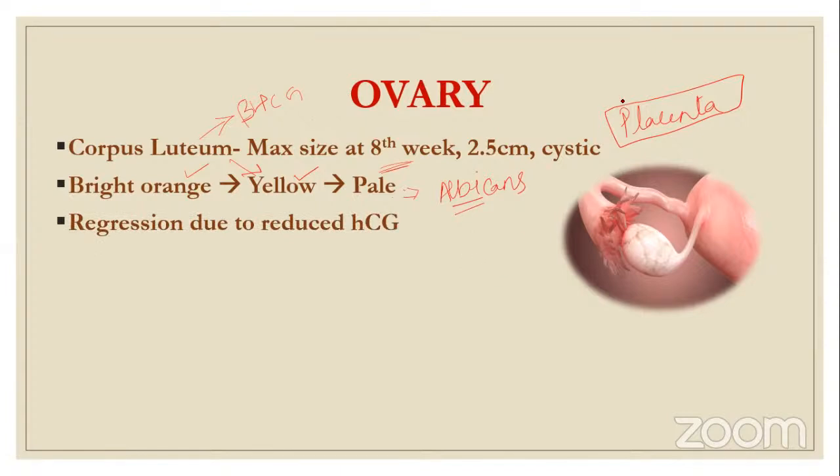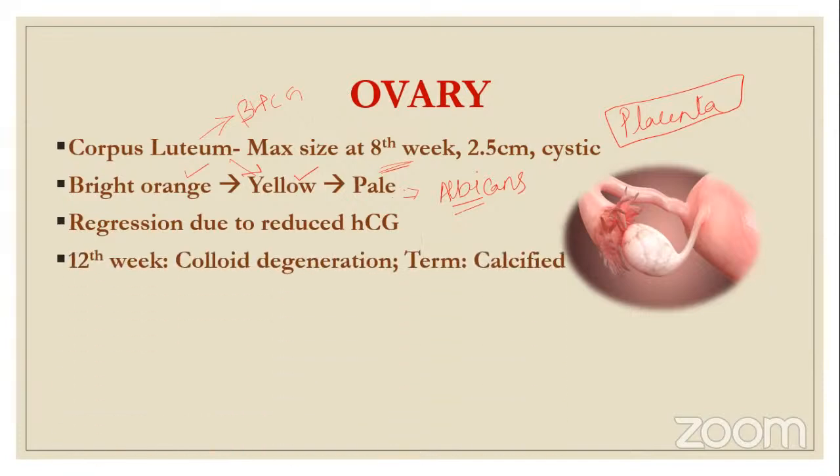Once HCG drops down, the placenta is substituting and producing estrogen and progesterone. Once the placenta starts developing and growing, the corpus luteum's work is done by it. By 12 weeks, the work is done, so it starts regressing. In the 12th week, there is colloid degeneration, and then it is calcified. The corpus luteum is calcified at term.